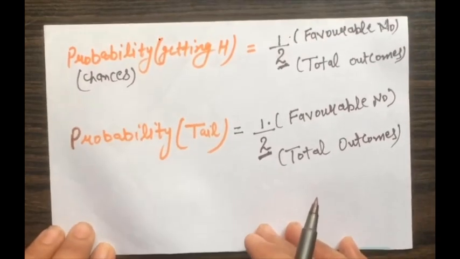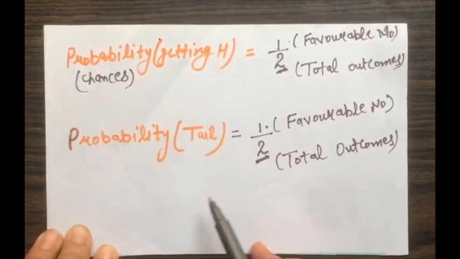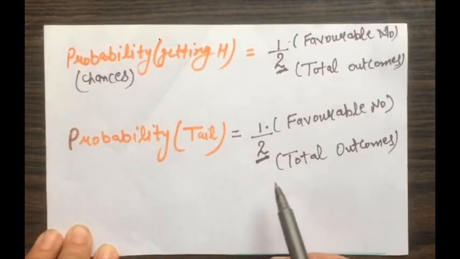So we have derived a formula for getting the probability of an event.